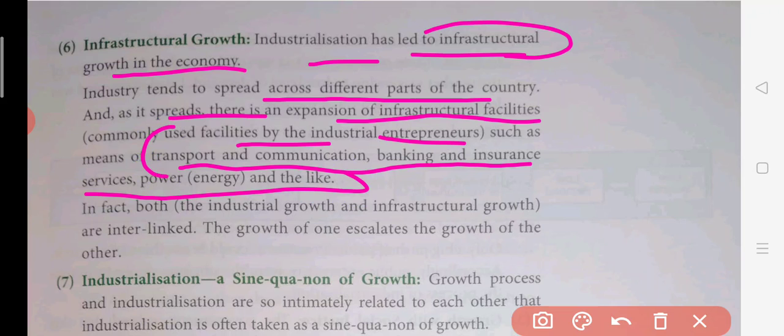in the country. Once you are establishing the industries, what happens? Then definitely infrastructure will also be improved. The connectivity has to be developed. You will have to provide them with power generation, electricity. All these banking facilities, insurance facilities will come into use only when the industry is there. If there is no industry, then what is the need of a bank, what is the need of insurance? So when industrialization happens, when companies are there, definitely the infrastructure will also grow.